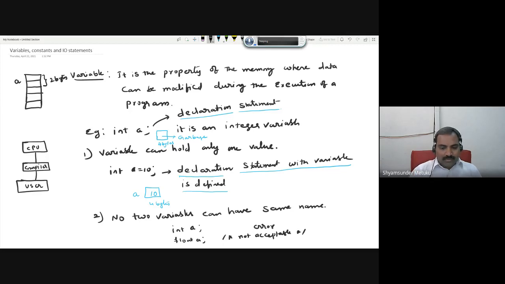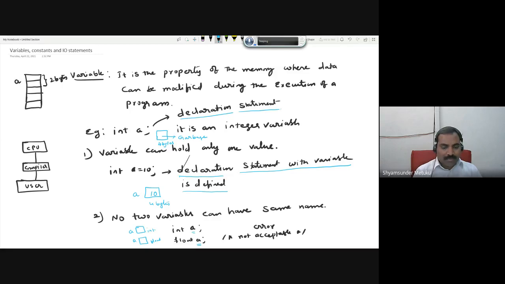Because even though you are trying to allocate a memory of one block with name A, which is purely integer, again, you are trying to allocate a memory of A with a float. Even though both of them are different data types, the name is the same, integer variable, float variable. So no two variables can have the same name, which is also not acceptable. So you are supposed to give this float name or this integer name something else other than A. So that is the meaning of it.